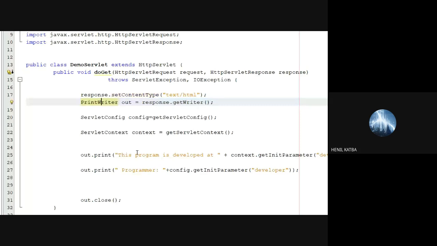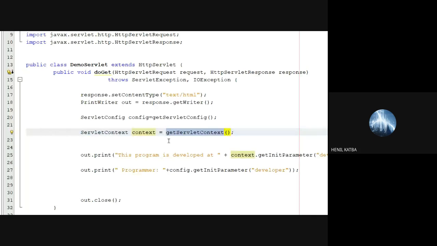Now, to access the config parameter, I can use the method getServletConfig. So I'm creating an object ServletConfig config is equal to getServletConfig. And to access the context parameter, we can use the ServletContext: context is equal to getServletContext.